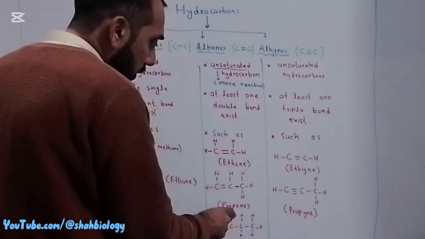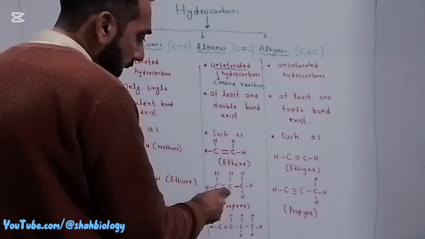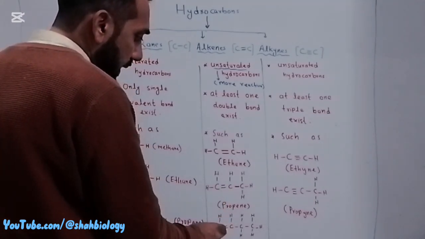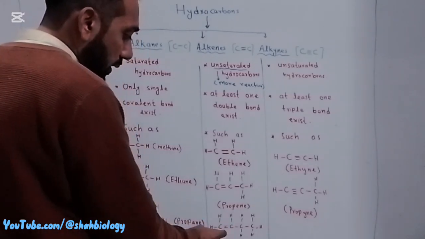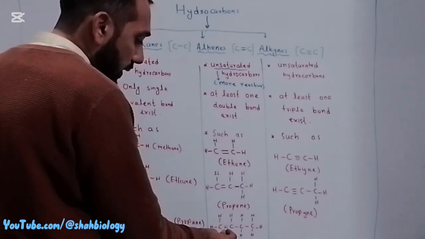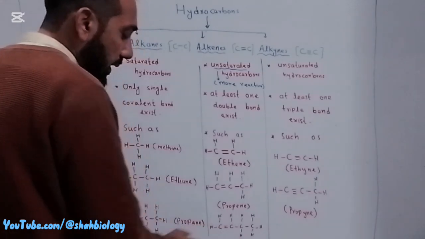Look at propene. Here also a double bond is present between two carbon atoms, and the same is the case here. Look at this formula of butene. Four carbon atoms are present and at least one double bond is present between two of these carbon atoms.